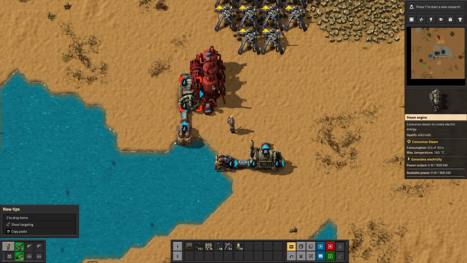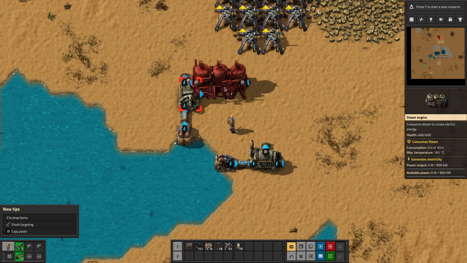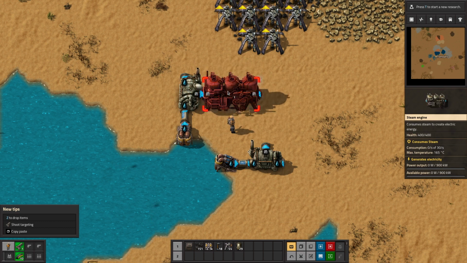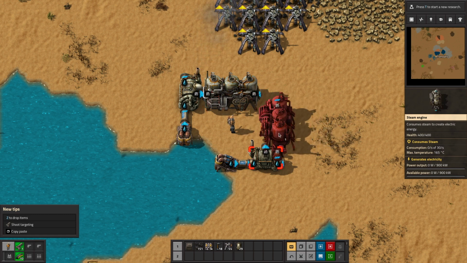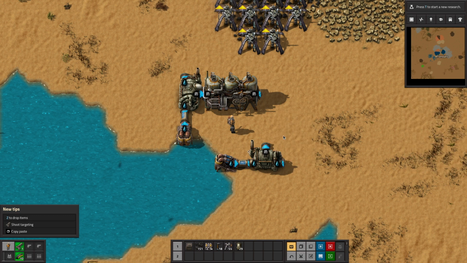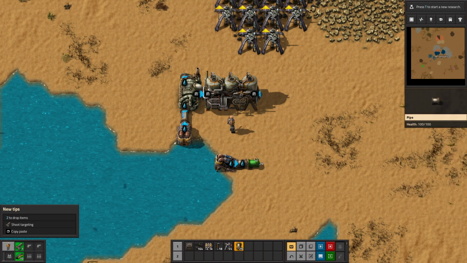Okay, we're going to set it down. We've got to rotate it just like that. Boom. And then, okay, so we're going to have to change that. Put down some pipe. And then put down a new steam engine.